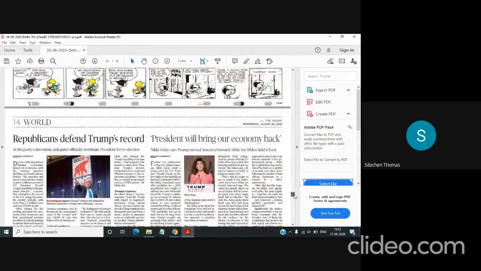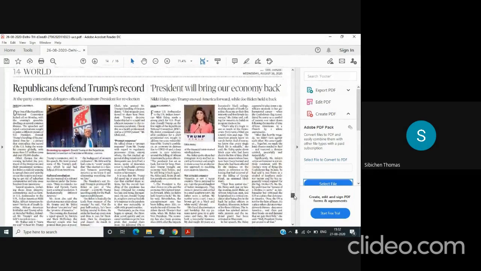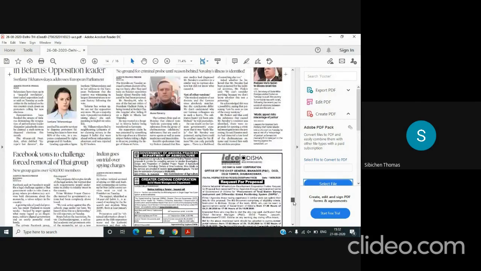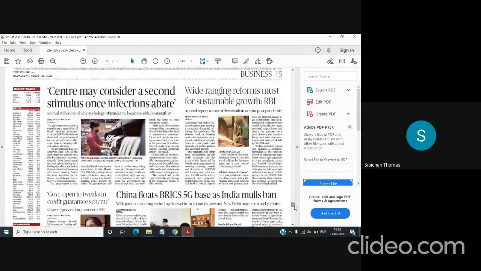Then you have the world page. In the world page, I could not notice anything that is India specific. So I have not made any note of materials from this page. If there is nothing about India given here, you can skip it conveniently. Then you have the next page, which is business.